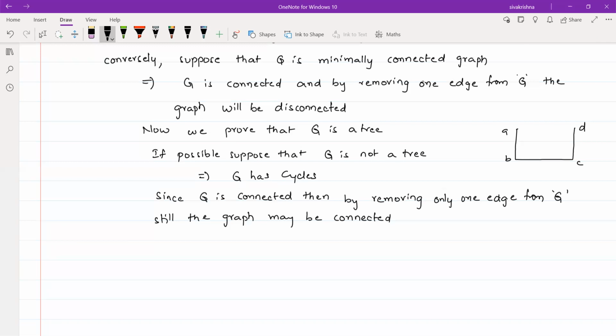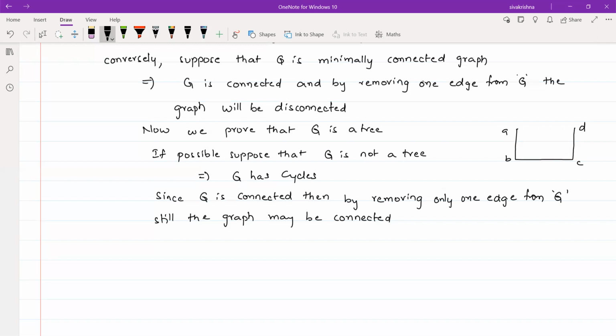But according to the definition of minimally connected graph, whenever we remove an edge from that graph, then it becomes disconnected. But here we are saying that still it may be connected. So we get a contradiction to the converse supposition. The converse supposition is that G is a minimally connected graph.